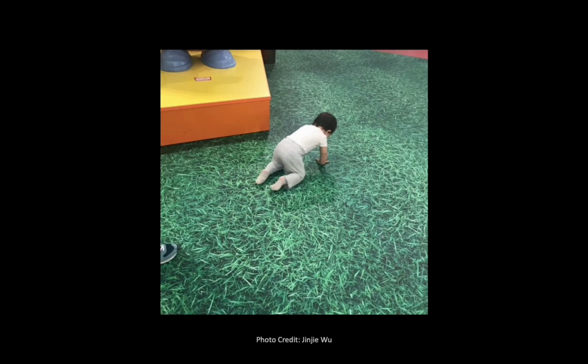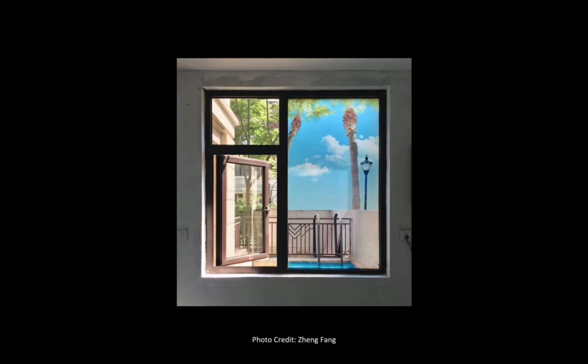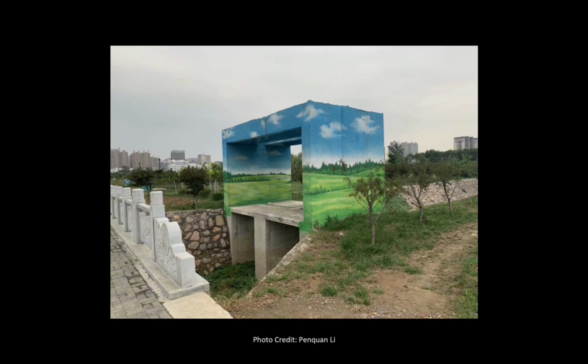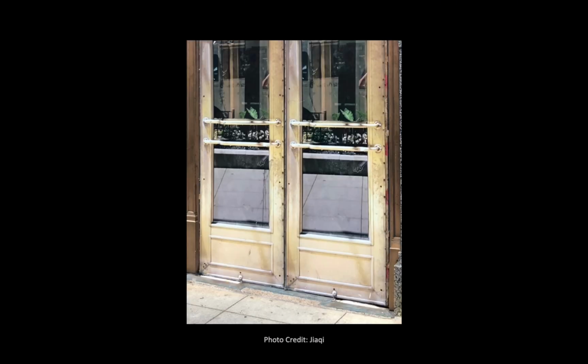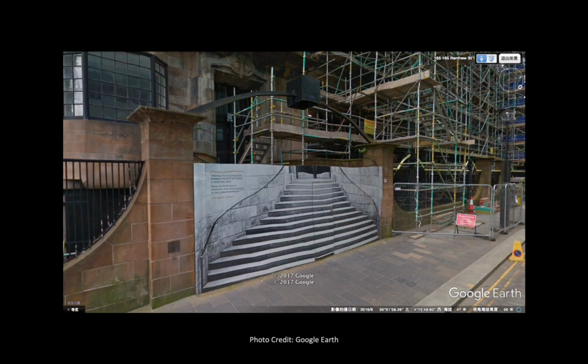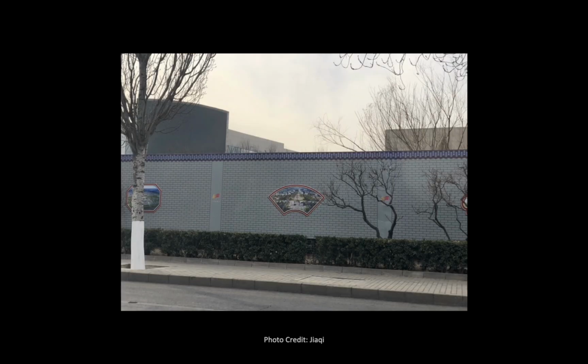More examples are representing grass, trees, nature. This one's painted and not printed. And this is a fake door. It's so real, right? But when you look at the bottom, the color is starting to fade. Also a fake door in front of Glasgow School of Art. The Mackintosh building was ruined in a fire, and when they reconstructed, they used black and white photos on the gate. Some of them just replace the real bricks. More bricks.